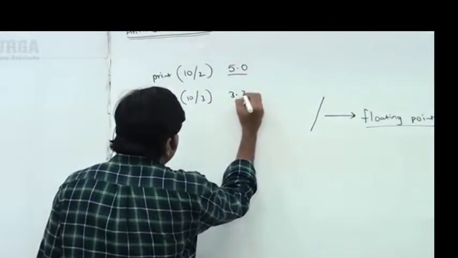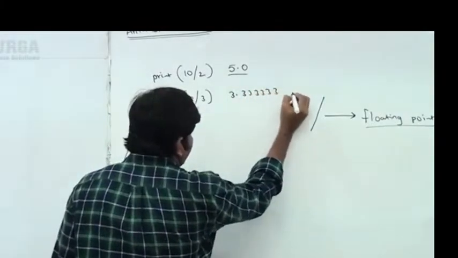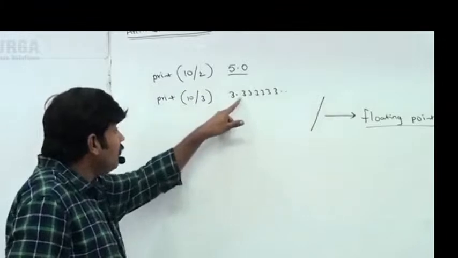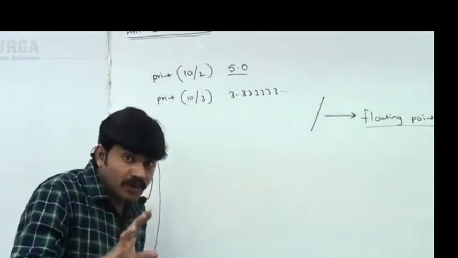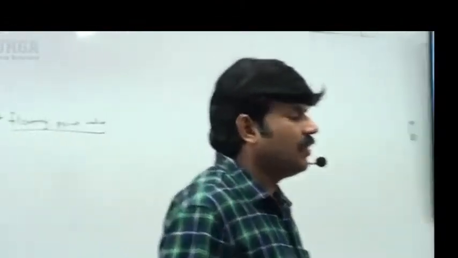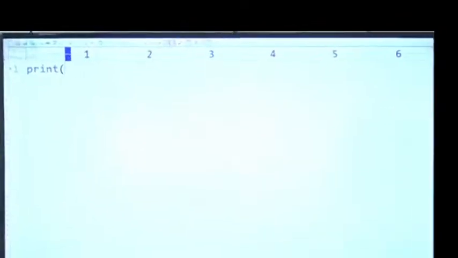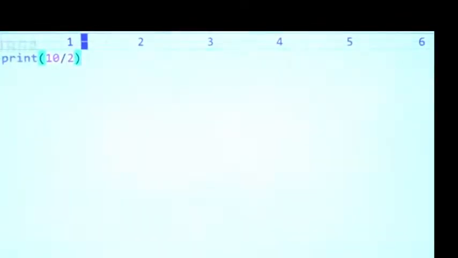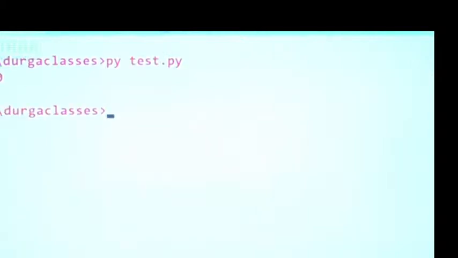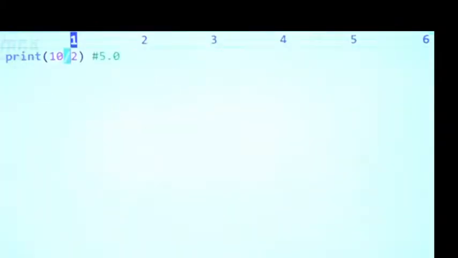That's why you are going to get something like 3.33333. Okay, it's always going to provide what? Float value only. Remember. Have a look once, sir. Observe what answer we are going to get here: print of 10 by 2. Don't feel you are going to get 5. We are going to get 5.0. The reason for that is in Python, the division operator is always going to provide a float value only. Now have a look once. 5.0. I'm not getting 5, I'm getting 5.0. Observe that, sir.